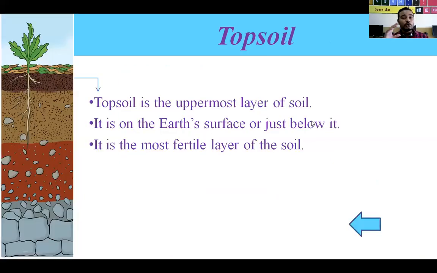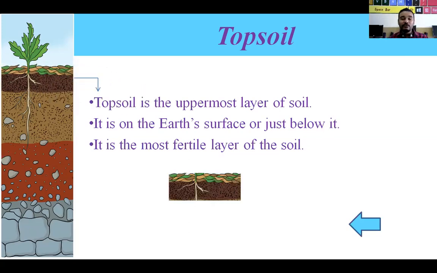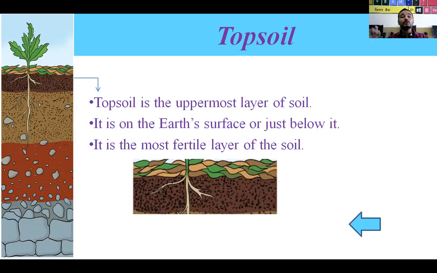Topsoil is the first layer, the first of all the layers, and it is just below the earth surface. It is the most fertile layer of earth soil. Here you can see on your screen a rectangular image, and in it the first layer of earth, where the leaves are and the black area is, that is the topsoil area.